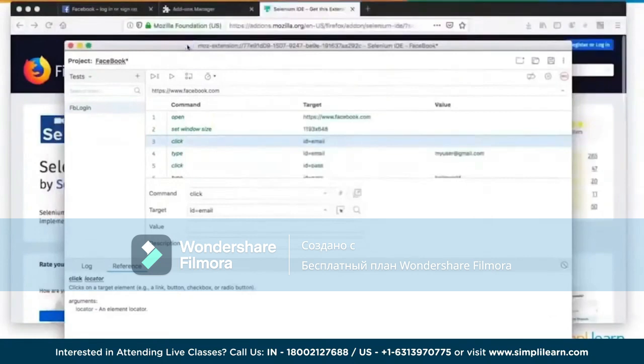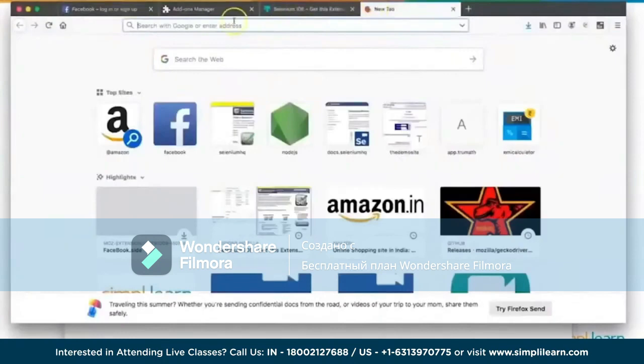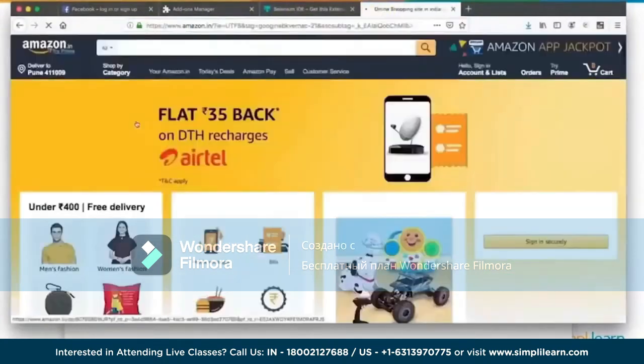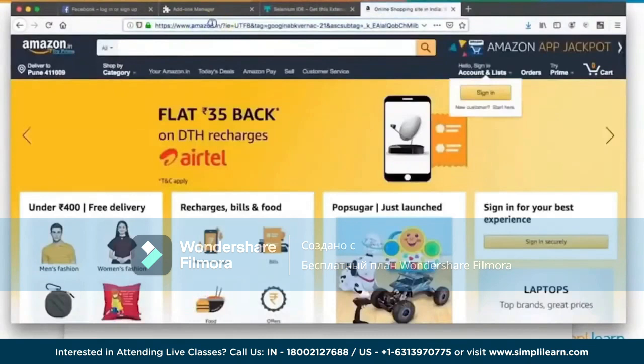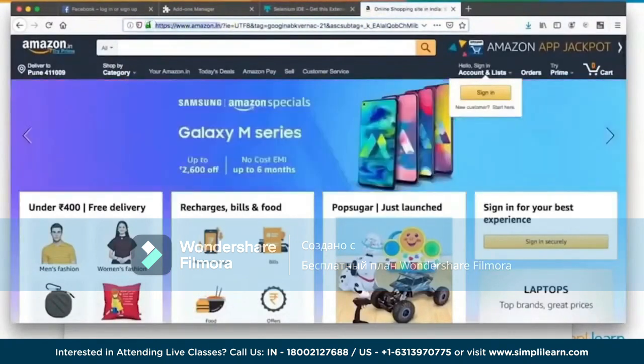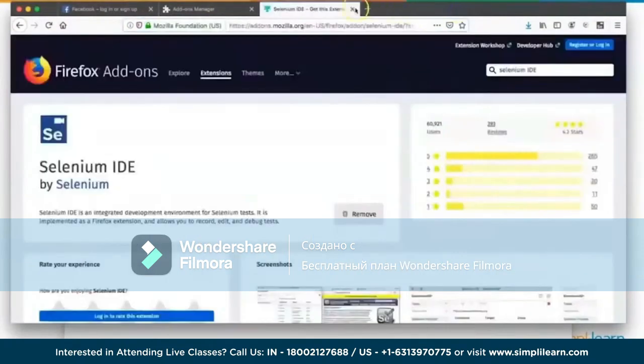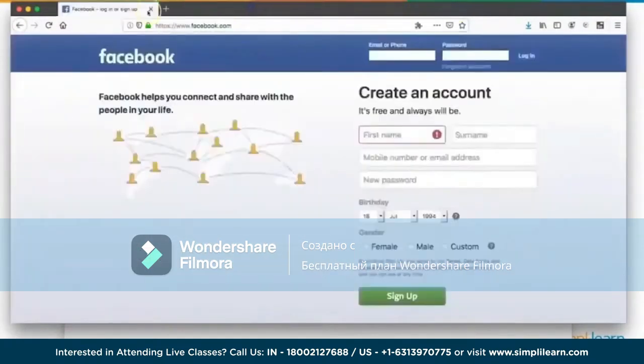So first thing I need is a URL. First let me go to my Firefox browser here and say Amazon.in. Why I'm doing this is just to simply get the right absolute URL path, so that I don't make any mistakes while typing in the URL. Okay, so I got this. Let me close all these windows. I don't need any of this.